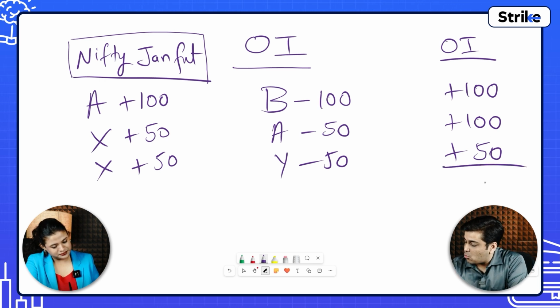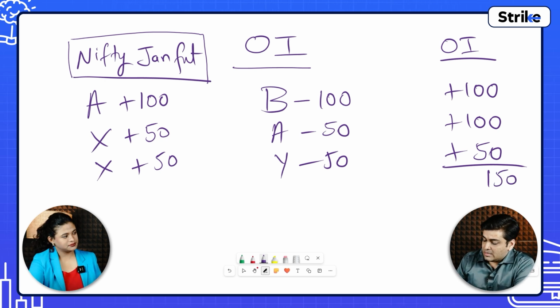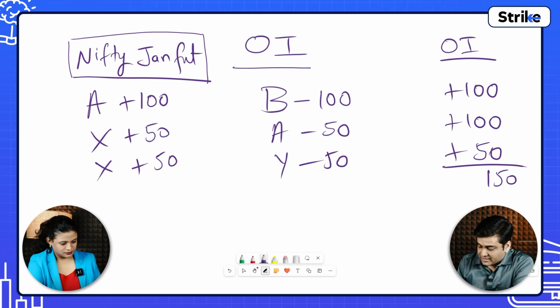So now the total OI will be 150 contracts. Did you understand? Yes. Okay. Now let's say after a while, Mr. X says that okay, I have made some profit or whatever it is. He sells 100 contracts. All right.